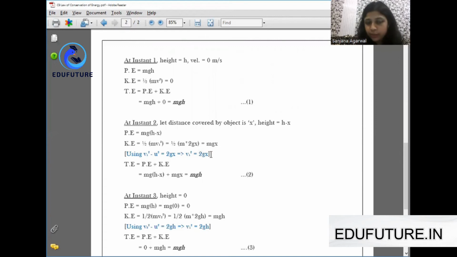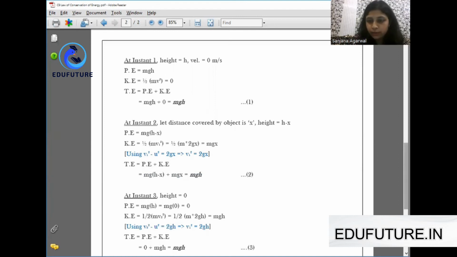You have to substitute this value in half mv square. After substitution, we get the value mgx. So total energy comes out to be the sum of potential and kinetic, that is mg(h minus x) plus mgx, and the final total energy will be mgh. Please do note it is coming out to be the same as in case of instant 1. So let's name this equation second.